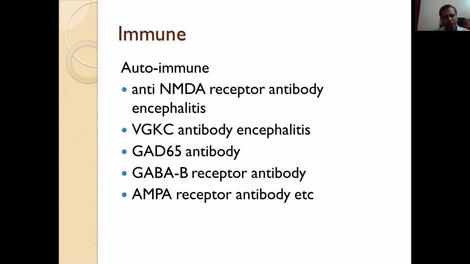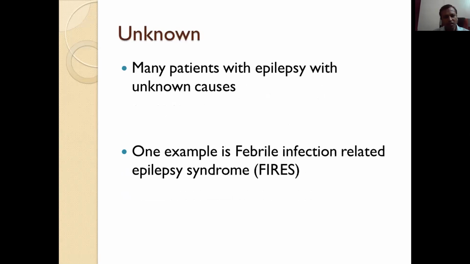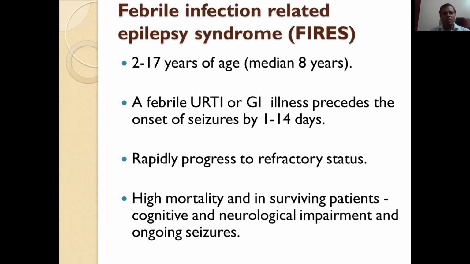And they also respond to immunotherapy. And there are many patients with epilepsy with unknown causes. One example is FIRES, that is febrile infection related epilepsy syndrome. It occurs between 2 to 17 years of age. Febrile upper respiratory or GI illness precedes the onset of seizures by 1 to 14 days, and it rapidly progresses to refractory status, and it has high mortality, and in surviving patients, there may be cognitive and neurological impairment and ongoing seizures.